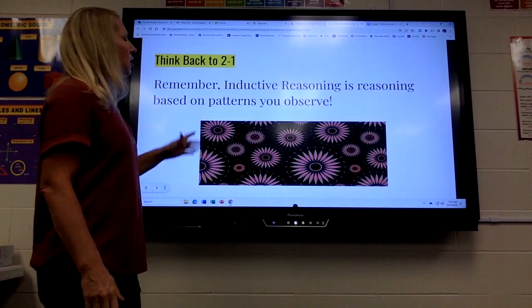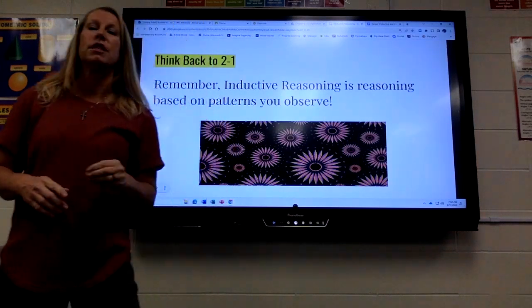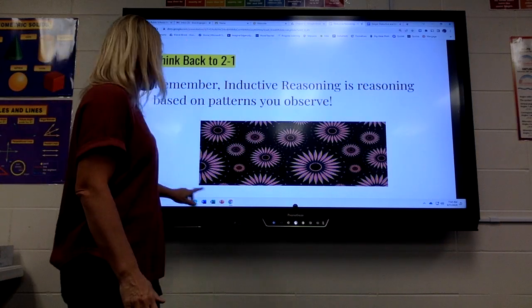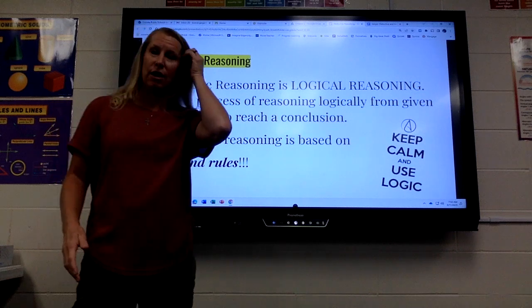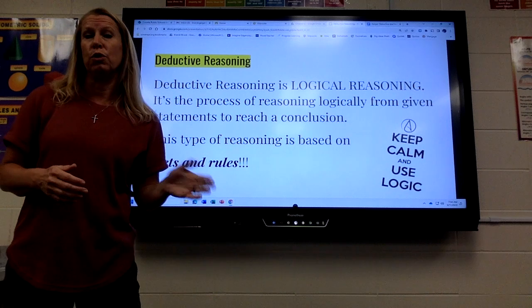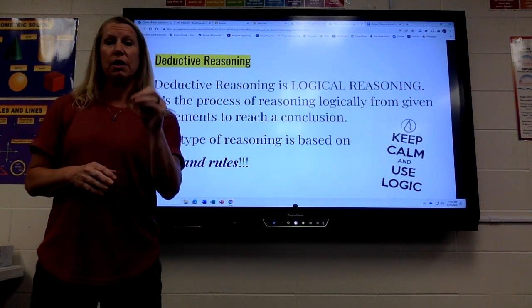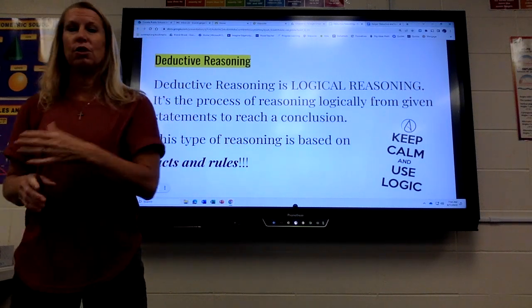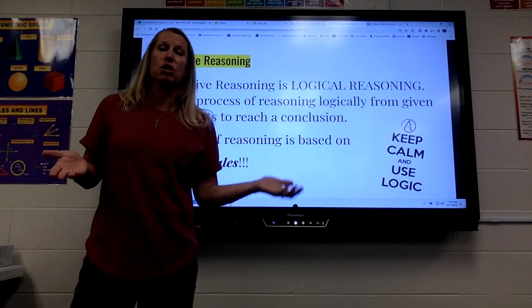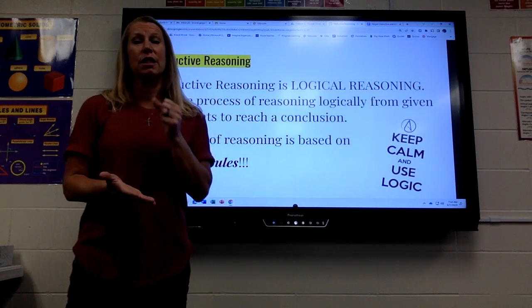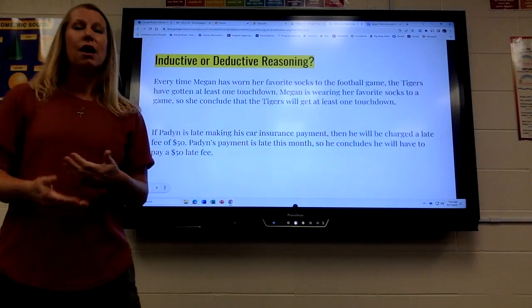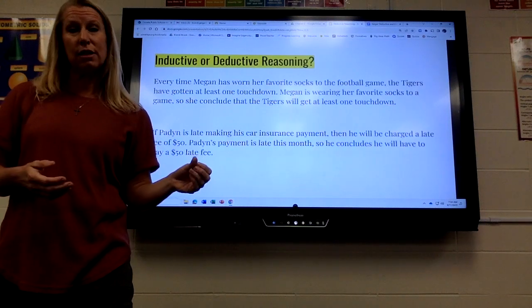So just a reminder, inductive reasoning is reasoning based on patterns you observe. So just patterns would be inductive reasoning. Deductive reasoning, though, is reasoning based on a fact or a rule, like maybe a school rule, or like if you do something, this will happen to you. So that's deductive reasoning. Inductive reasoning may or may not happen. It's just a pattern you observe, while deductive reasoning is a fact or rule. It will happen.